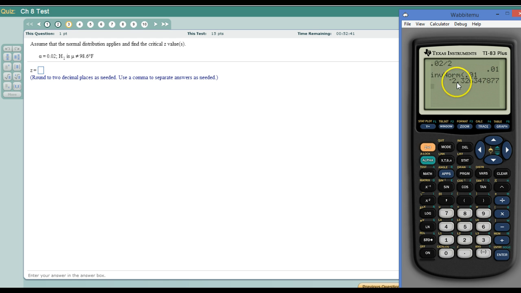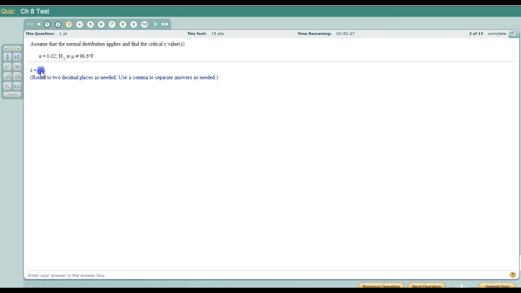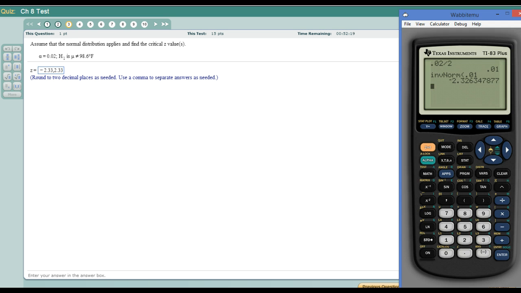So there's our number, rounded to two places, 2.33. It's a two-tailed test, so we need to put both positive and negative: negative 2.33. So make sure that for a two-tailed test, you divide that alpha value in half.